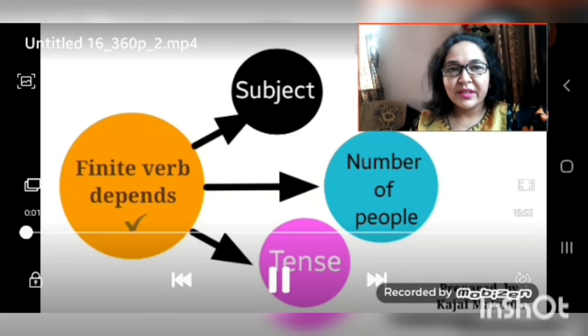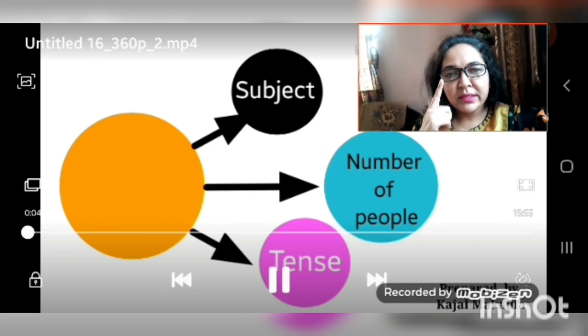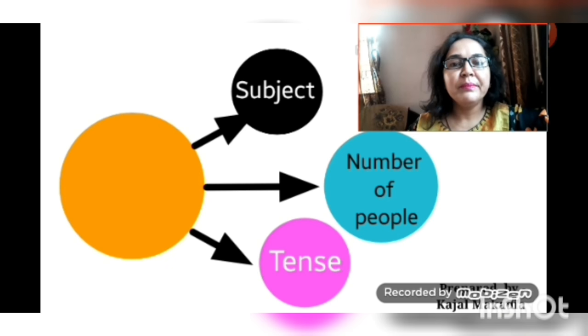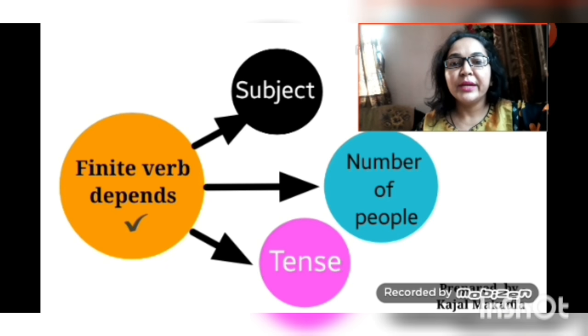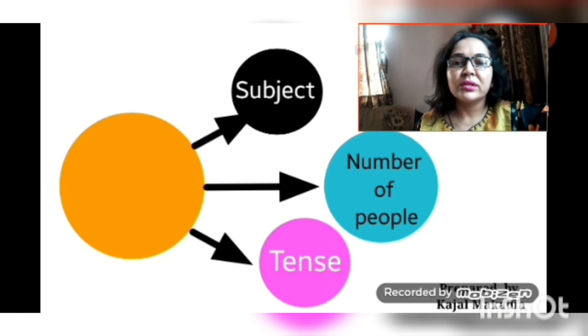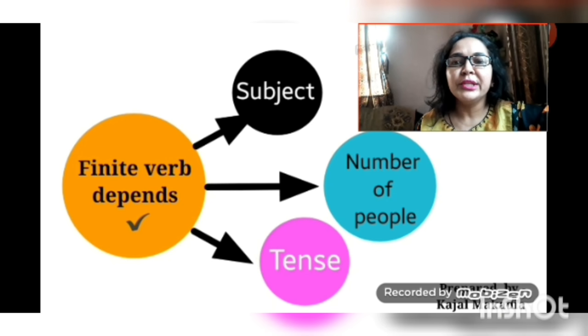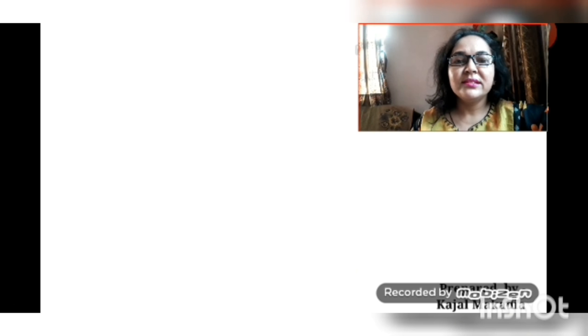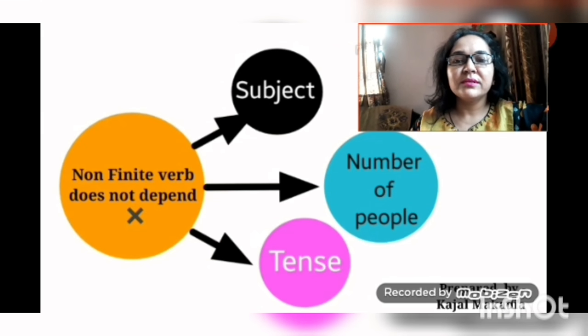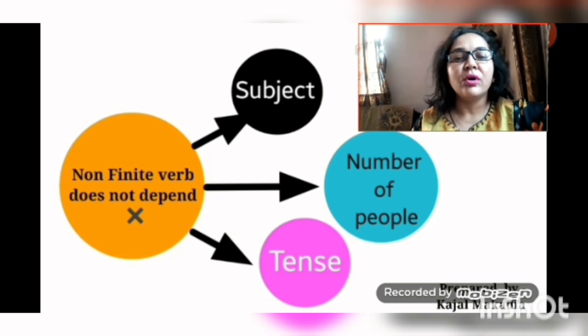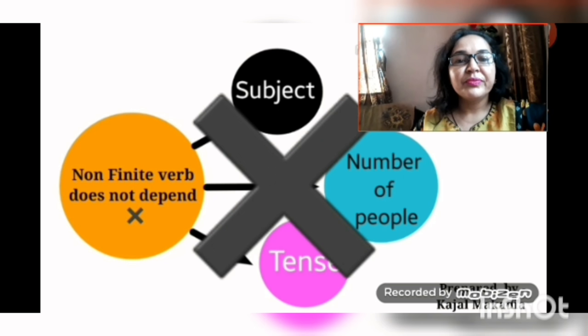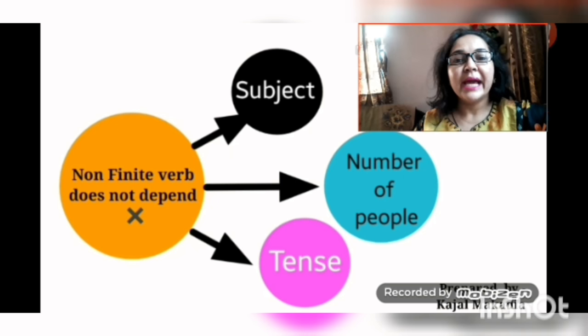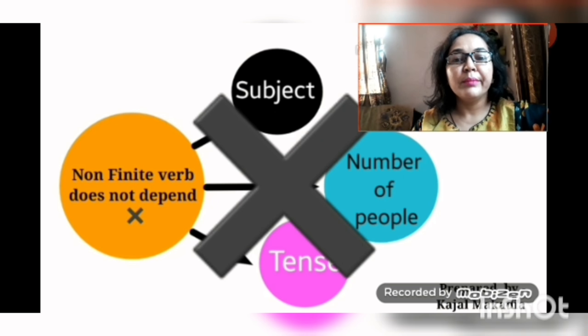Let's have a recap. Finite verbs depend on the subject, number of people and tense. That means when the tense or subject or number of people used in the subject change, finite verbs also change accordingly. Whereas non-finite verbs do not depend on the subject or tense. That means irrespective of any subject or any tense, non-finite verbs remain the same.